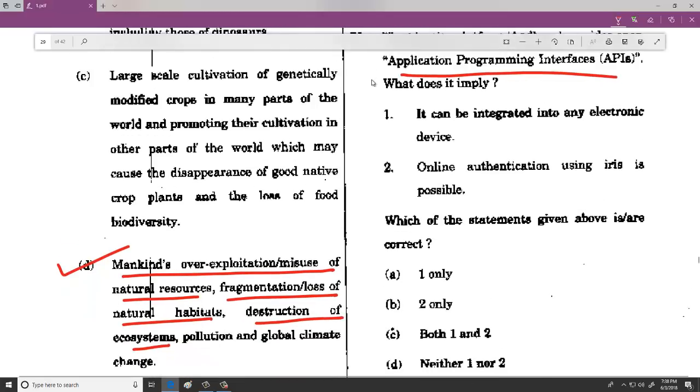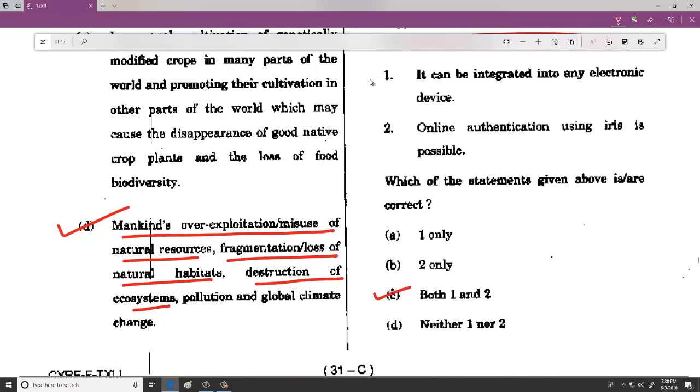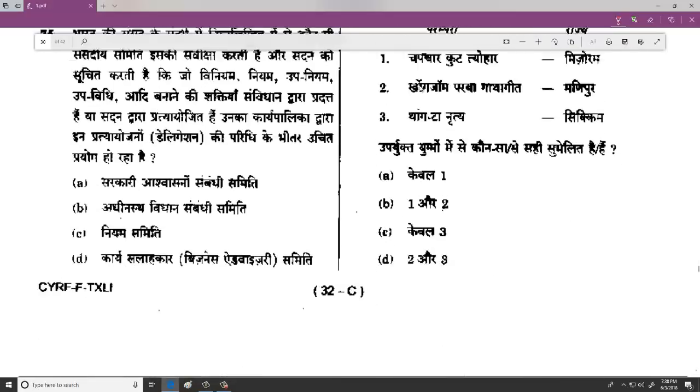So when we are saying both 1 and 2 are correct, why? It can be integrated into any electronic device, and online authentication using iris is also possible. So both are actually correct. And then when we are talking about,